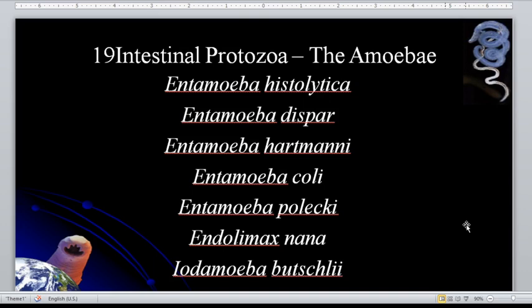So, go to the next slide. But how can you differentiate them? How can we possibly know if that is histolytica and dispar, or Hartmanni? We can use the PCR methods. Okay, we proceed to the next slide.